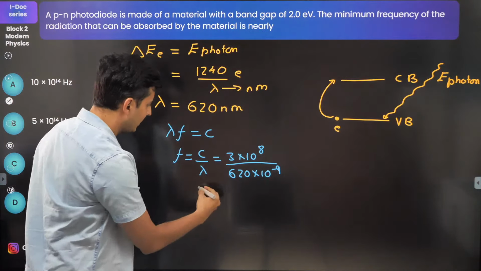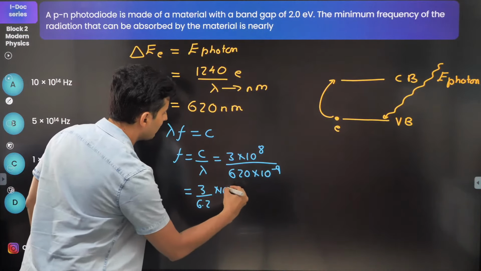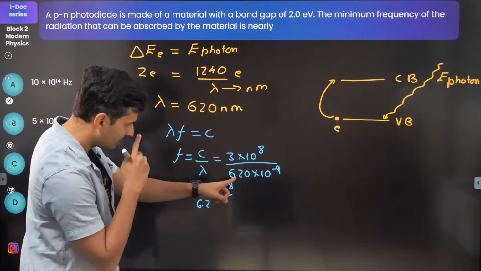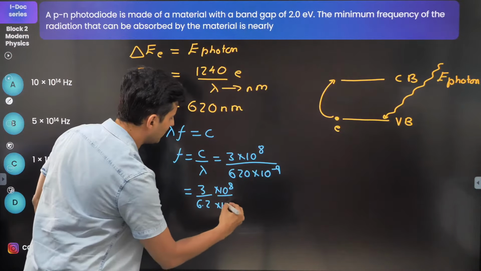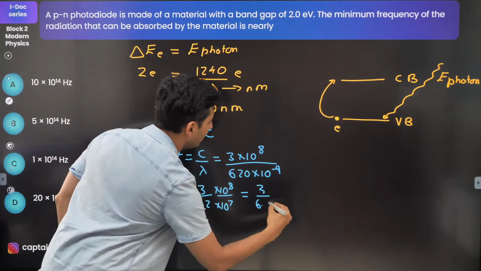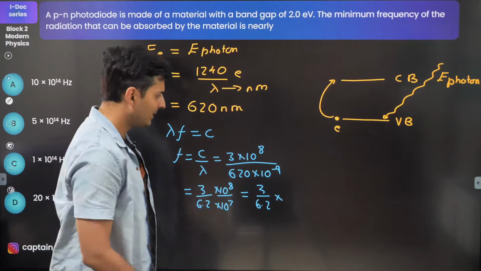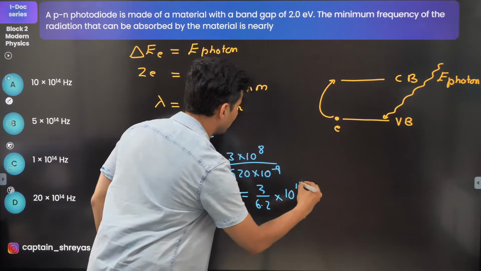Great. So what I can do is I can just write it as 3 by 6.2 into 10 to the power 8. And I have written 6.2, so I can just write it as 10 to the power 7. So this will be 3 by 6.2 into 10 to the power... bring that 7 on the top. 8 plus 7, that's nothing but 15. So 10 to the power 15.